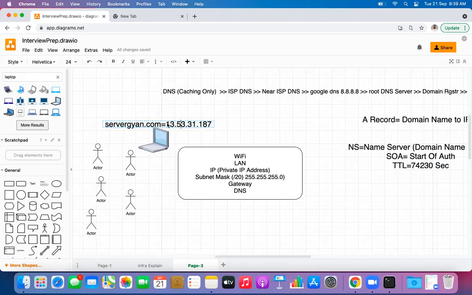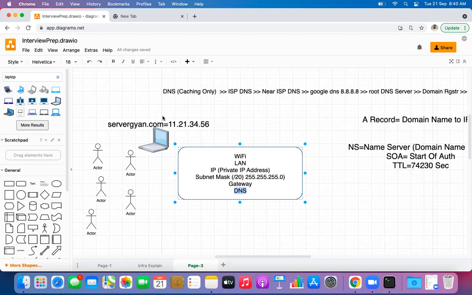let us say you are not making changes in the website, but you are planning to host it elsewhere. For example, today you are hosting your website with AWS, but it is at the higher end of cost, so you plan to go with maybe DigitalOcean, Hostinger, Google Cloud, or any other provider. For example, the IP address of the website is 11.21.34.56. The user will try to access the domain name servergyan.com in the browser. This DNS cache has stored the previous IP address against this domain name, not the latest one, so it will keep sending requests to the previous server only.